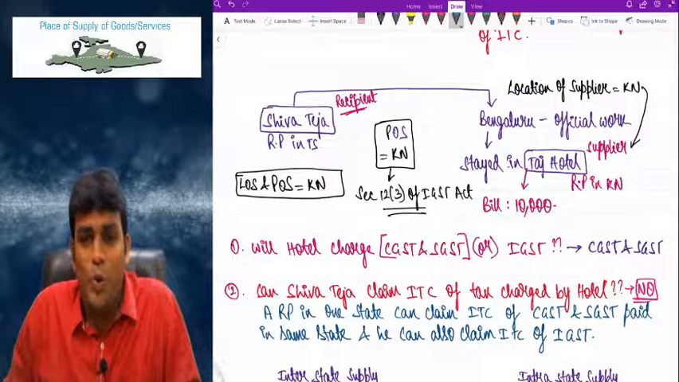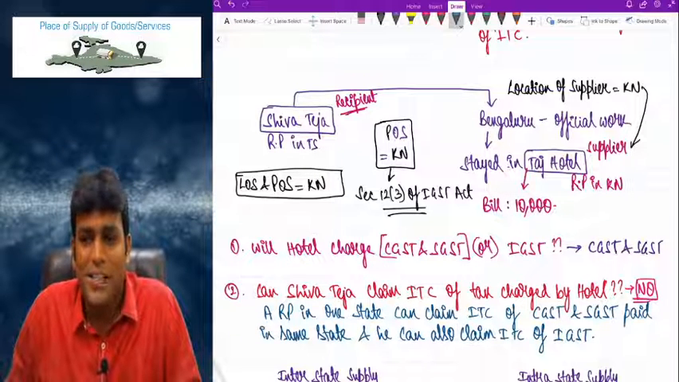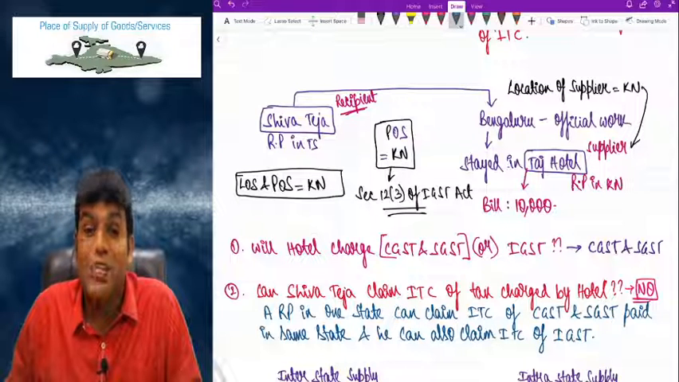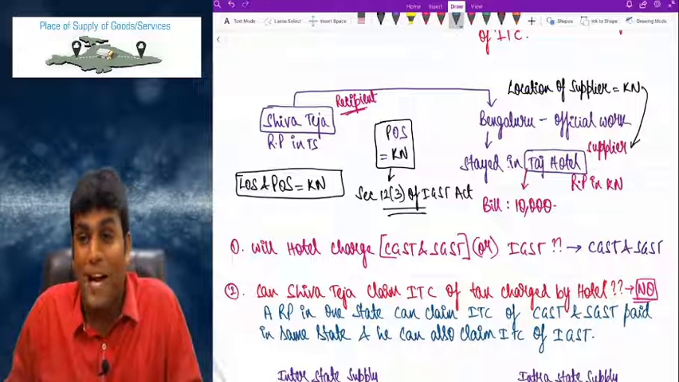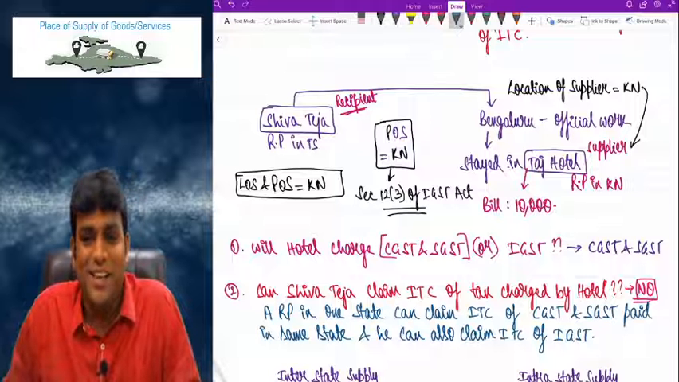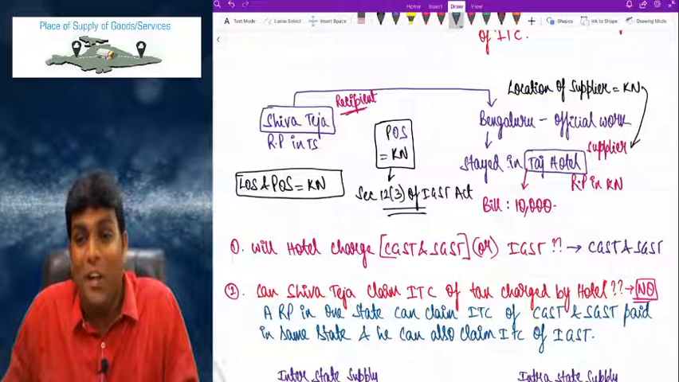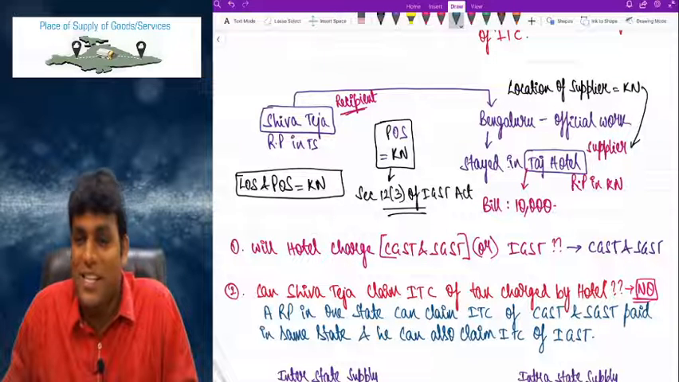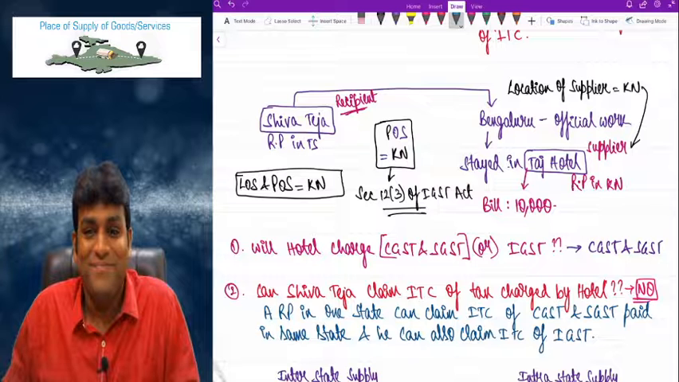So I asked you 2 questions there. First question was, what kind of tax will the hotel charge? Second question was very clearly, can Shiva Teja, that is the recipient, take input tax credit of the tax charged by the hotel? And my answer was no, because Taj Hotel charges CGST and SGST, and Shiva Teja, being a registered person in Telangana, cannot take credit of CGST and SGST paid in Karnataka. That is the concept there.